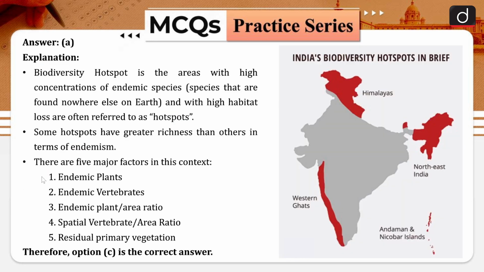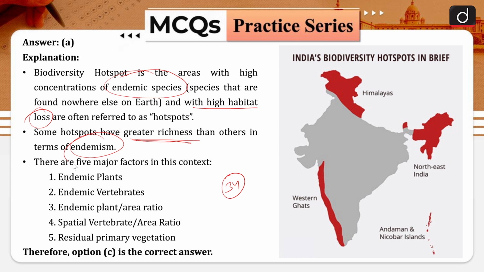So let's see the explanation over here. Biodiversity hotspots are the areas with a high concentration of endemic species. As I told you, it is about endemism. Other than that, there should be high habitat loss, because some kind of threat is there, and that is why we designate them as hotspots, because there is a high degree of endemism over there. There are nearly 34 hotspots in the world, and they have greater richness, or in other terms, endemism.